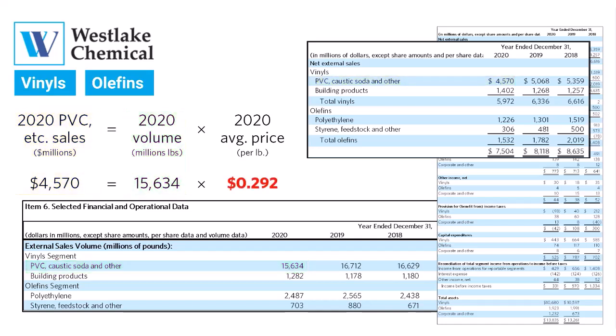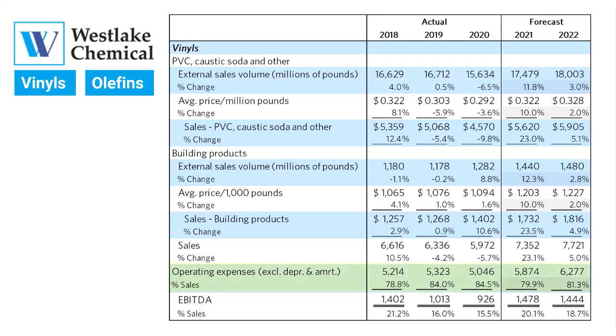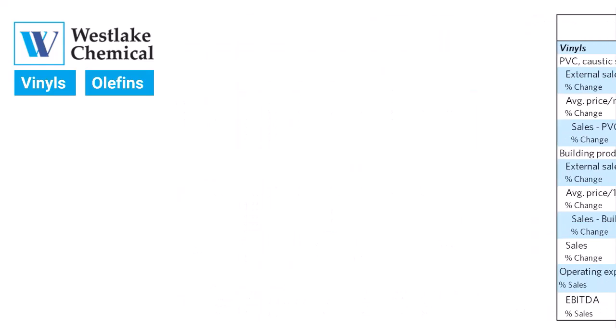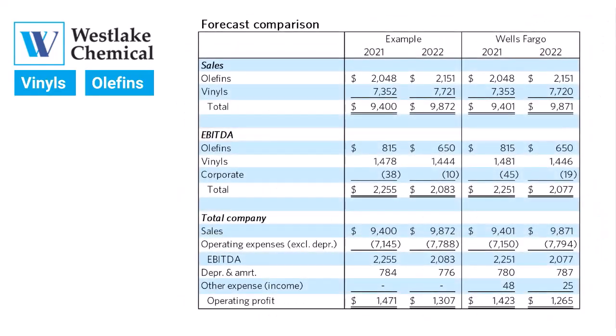Once we have revenues, we can then forecast EBITDA, which we can typically do using a simple assumption of operating expenses as a percentage of sales. We repeat this process for each segment. This table presents the resulting forecast and a comparison to the Wells Fargo forecast. We should, of course, subject our forecast to the usual reasonableness checks.